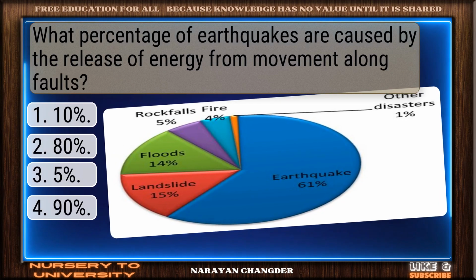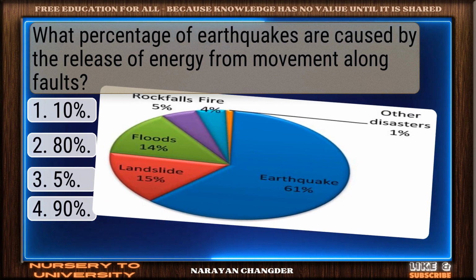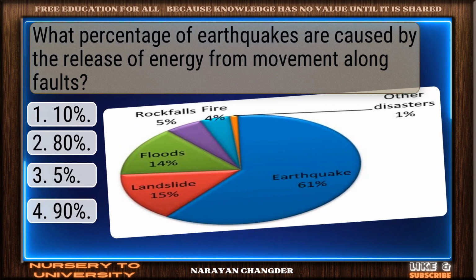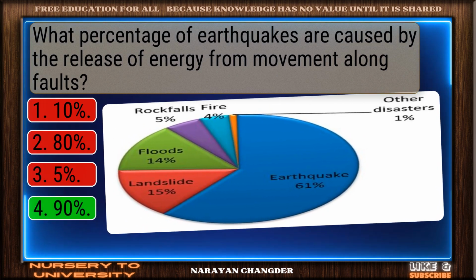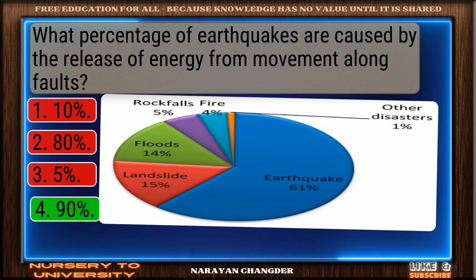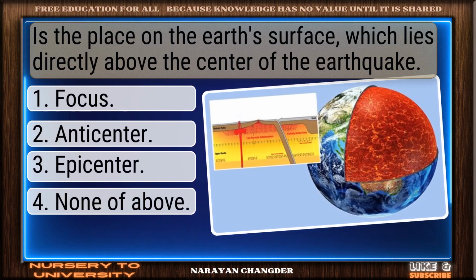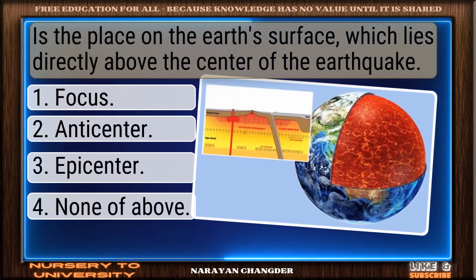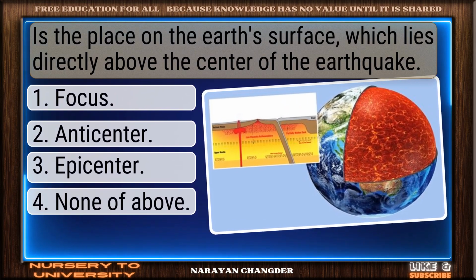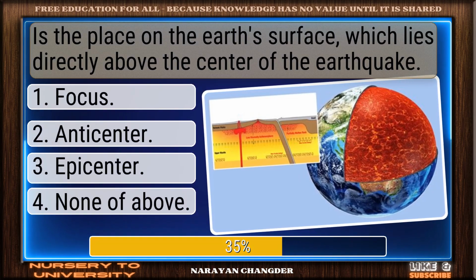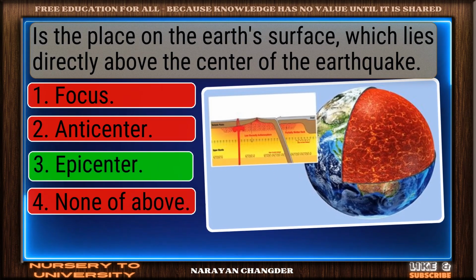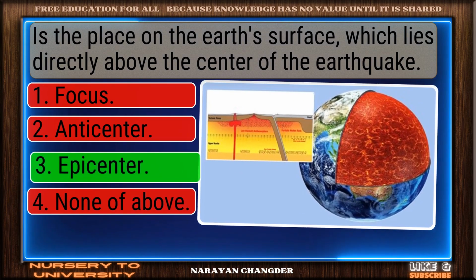What percentage of earthquakes are caused by the release of energy from movement along faults? Great job. 90% is the accurate answer. Is the place on the Earth's surface which lies directly above the center of the earthquake? Solid response. Epicenter is a valid choice.